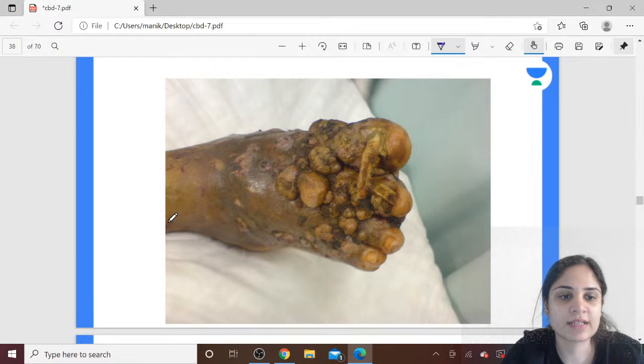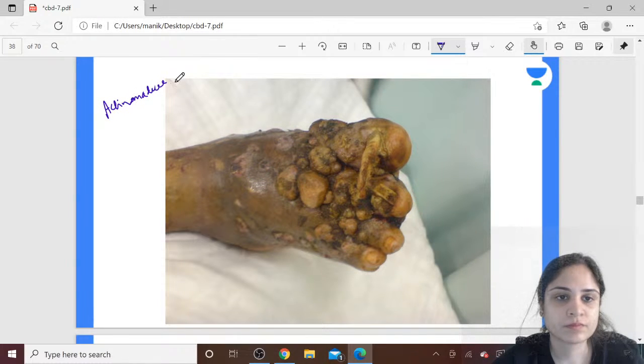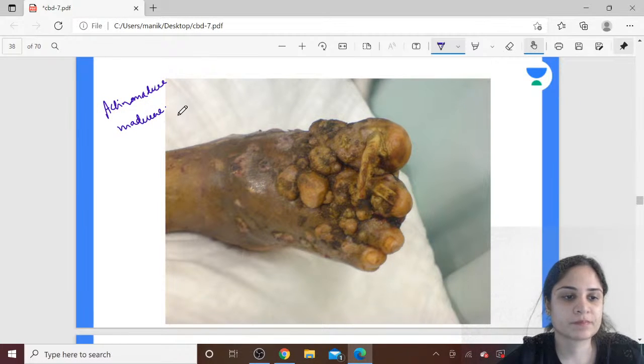What is the causative organism? The causative organism is nothing but Actinomadura madurae. Okay, Actinomadura madurae. Alright.